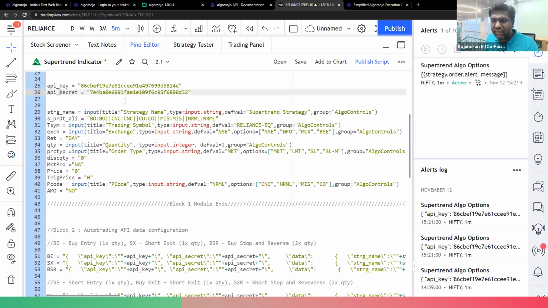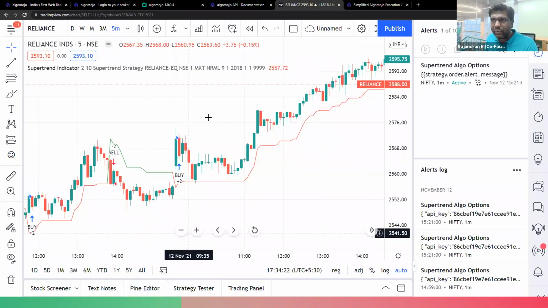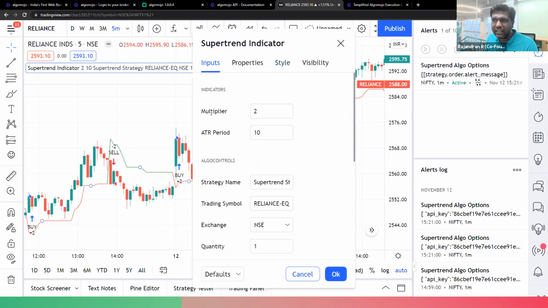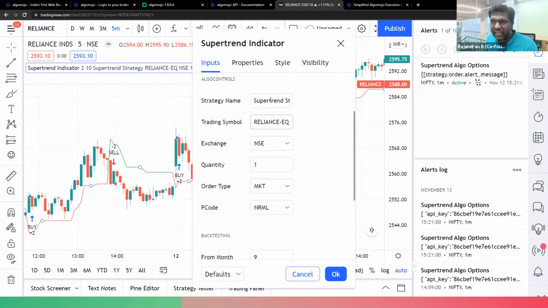Now the next thing we have to do is go to the Reliance chart and open the control settings. I'll enter the multiplier, and I'll enter the ATR period, the super trend ATR period. And of course, I'll enter the strategy name and which symbol I want to trade.